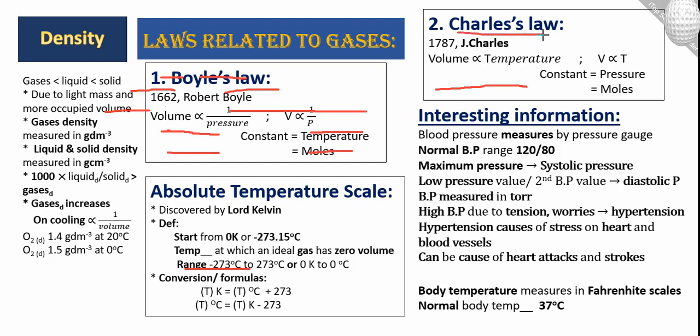Charles law. It was published in 1787 by John Charles. Volume is directly proportional to the temperature. If we increase the temperature, the volume will increase, because when we increase the temperature, the kinetic energy of molecules increases, which exerts pressure on the movable piston, so the volume increases. V is directly proportional to T.